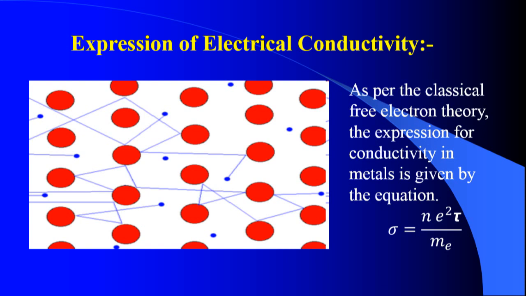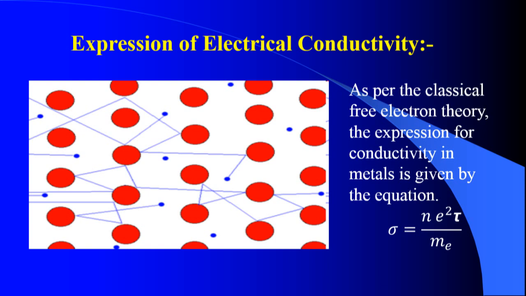Those free electrons are responsible for electrical conduction, hence they are called conduction electrons. They are treated like gas molecules, because their motion is similar to the motion of gas molecules.